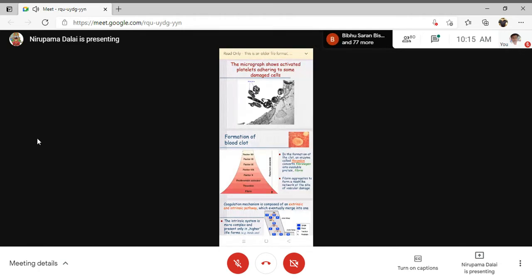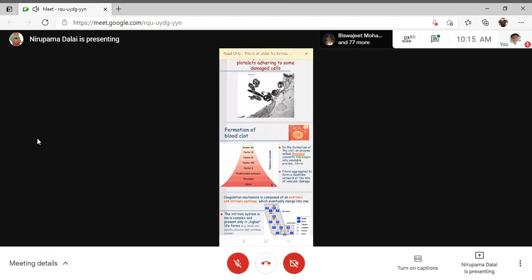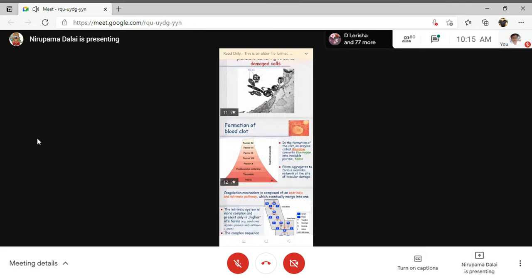You will definitely get multiple questions from this numerical form of the coagulation factors. For example, factor IV is also known as calcium. Factor 9 is the Christmas factor. Factor 10 is the Stuart factor. Factor 11 is plasma thromboplastin antecedent. Factor 12 is known as the Hageman factor, and factor 13 is the fibrin stabilizing factor. So you have to remember from factor 1 to factor 13.